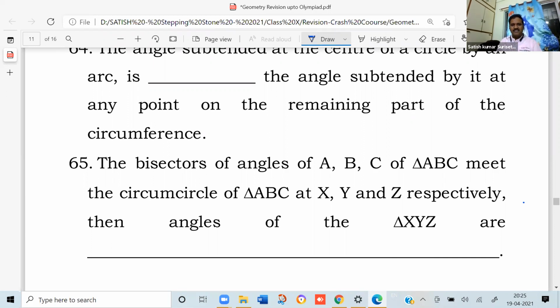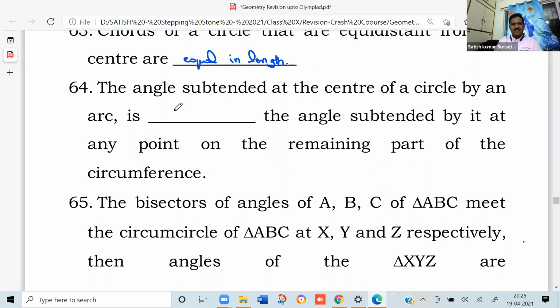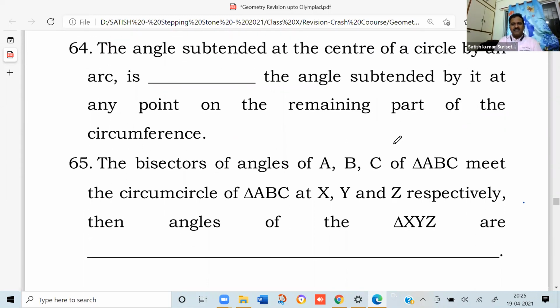The angle subtended at the center of a circle by an arc is dash the angle subtended by it at any point on the remaining part of the circumference. Now, what could be this answer? The angle subtended at the center of a circle by an arc is twice the angle subtended by it at any point on the remaining part of the circumference.